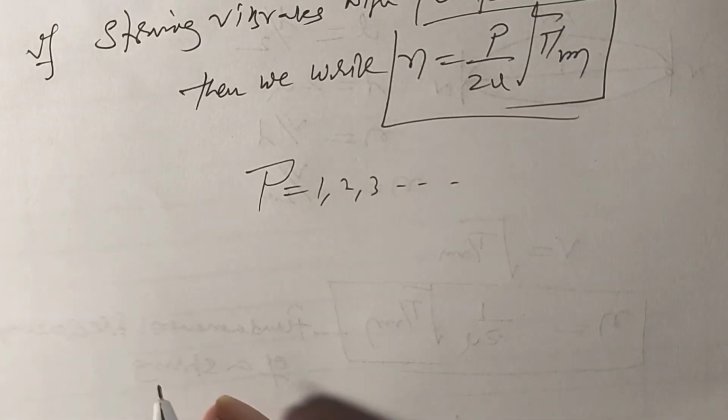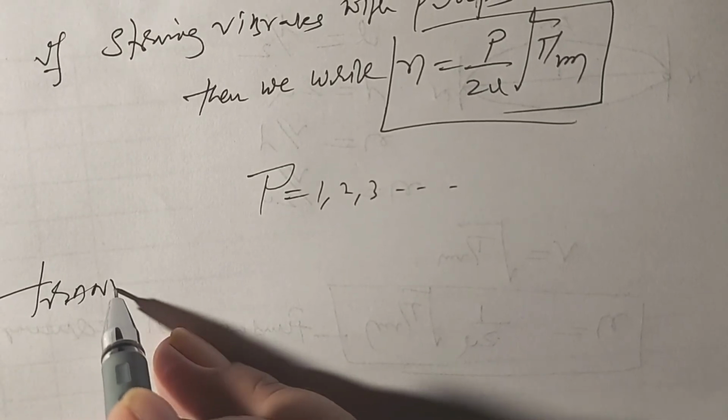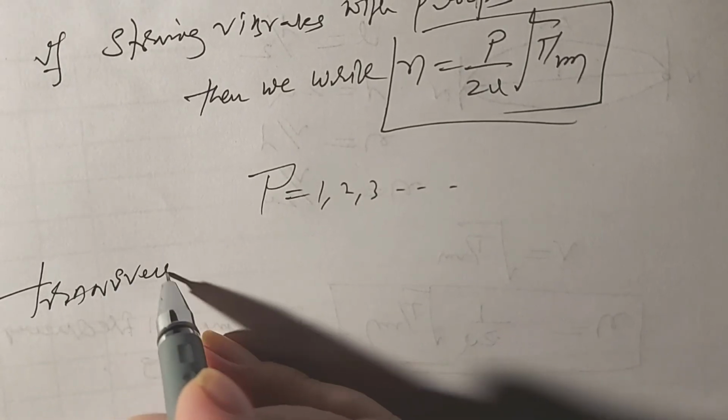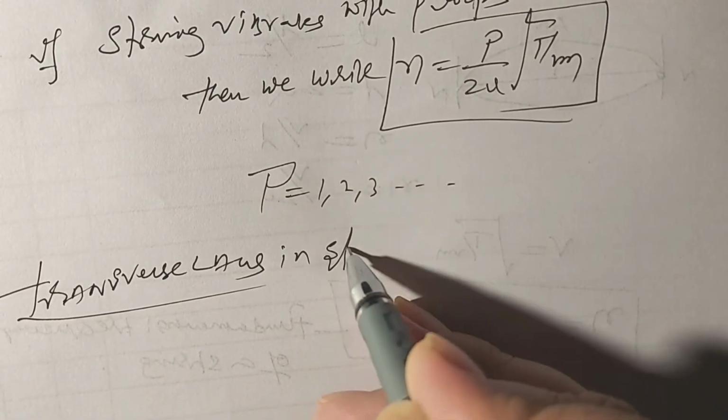Now we discuss 3 important laws, called the transverse laws in strings.